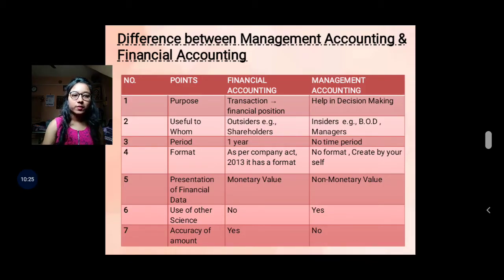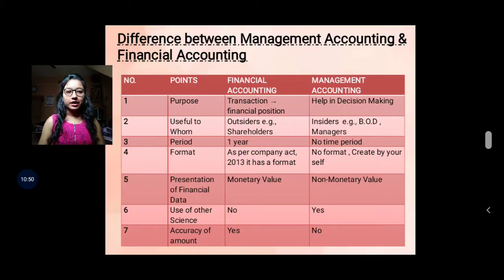Next, management accounting has no time period. When decisions are taken, management accounting is implemented. It means there is no fixed time limit.